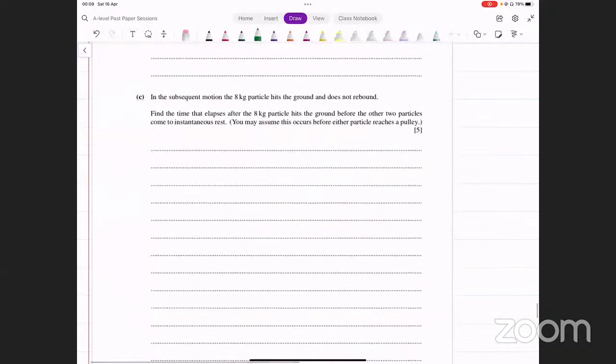Next, it says, in the subsequent motion, the 8 kg particle hits the ground and does not rebound. Find the time that elapses before the 8 kg particle hits the ground, before the other two particles come to instantaneous rest. Okay.